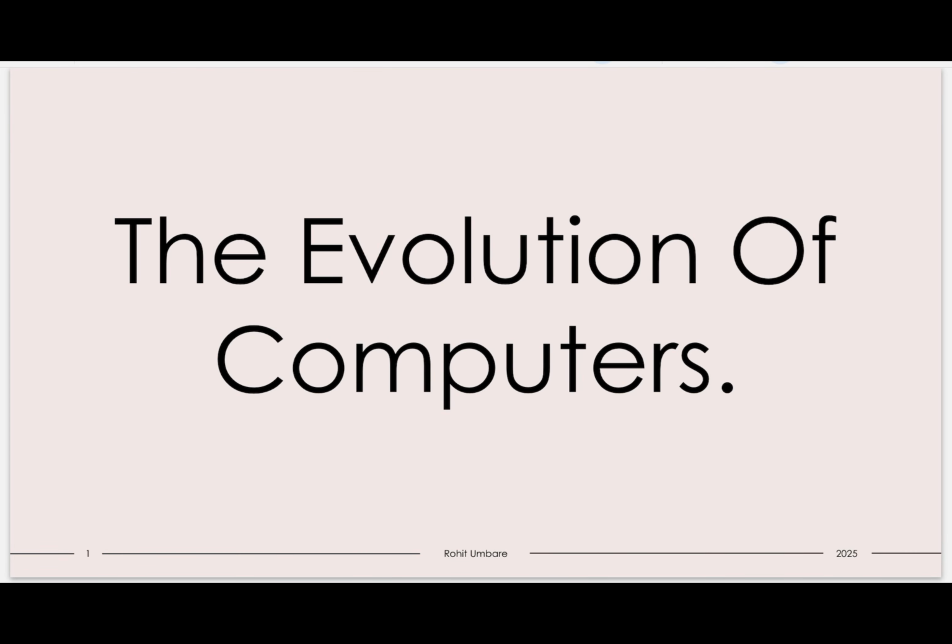Hello students, today we are going to start with our first chapter, Standard 6, chapter number 1, the evolution of computer. Now, first thing, what is meant by evolution? Evolution means process of change over a period of time. Means from a period of time the things will get changed.